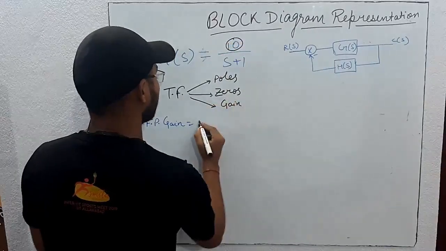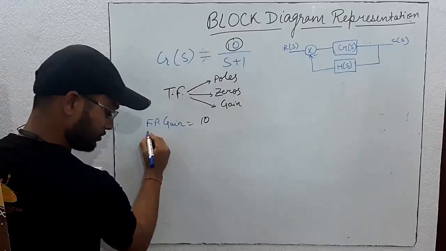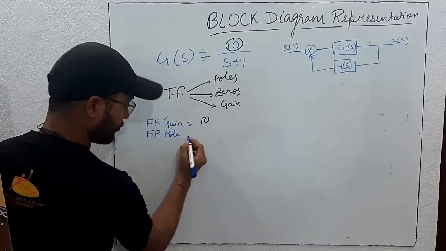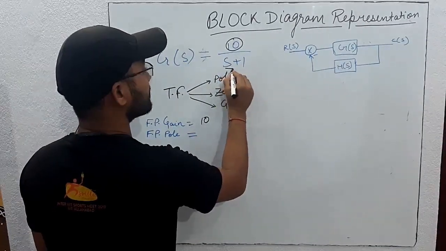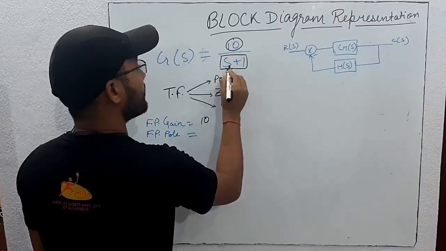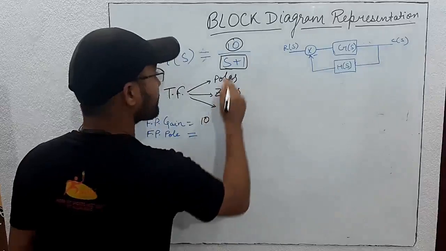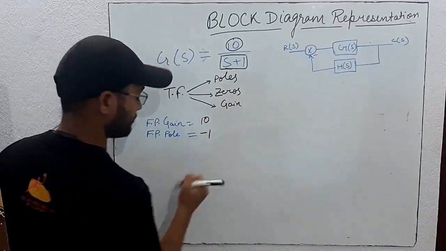Forward path gain is 10. Now they ask you the forward path pole. Pole is the root of the denominator. So the root will be S is equal to minus 1. So the forward path pole will be minus 1.